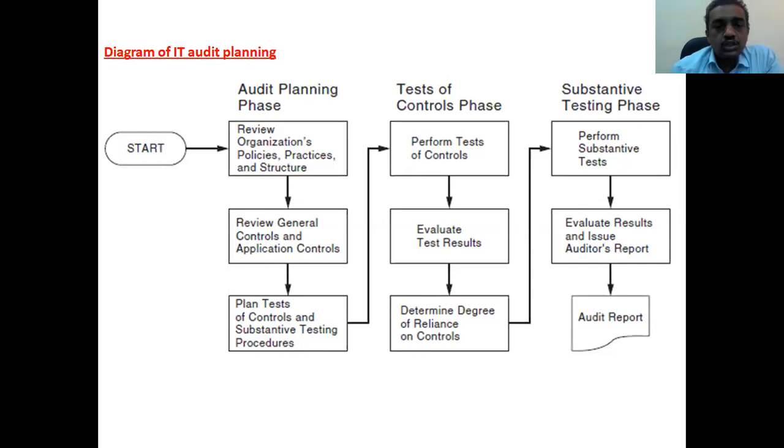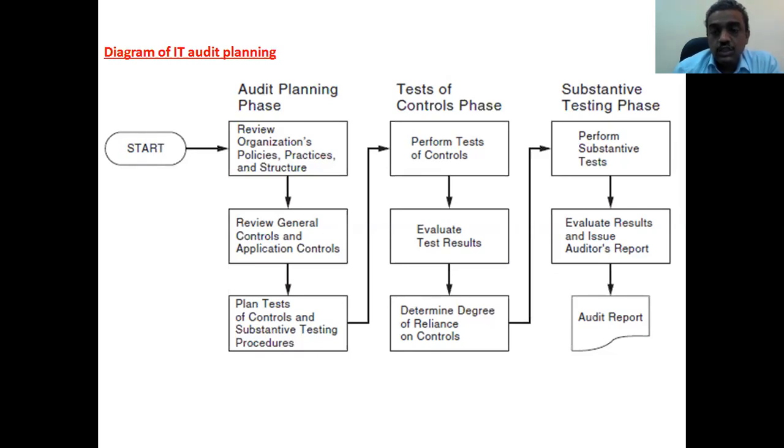Review organization's policies, procedures, practices and structures. Review general controls and application controls. What are the different applications they are using? Sales order processing, invoice processing, marketing processing, and other kinds of software. Whatever software they have, you have to audit it.